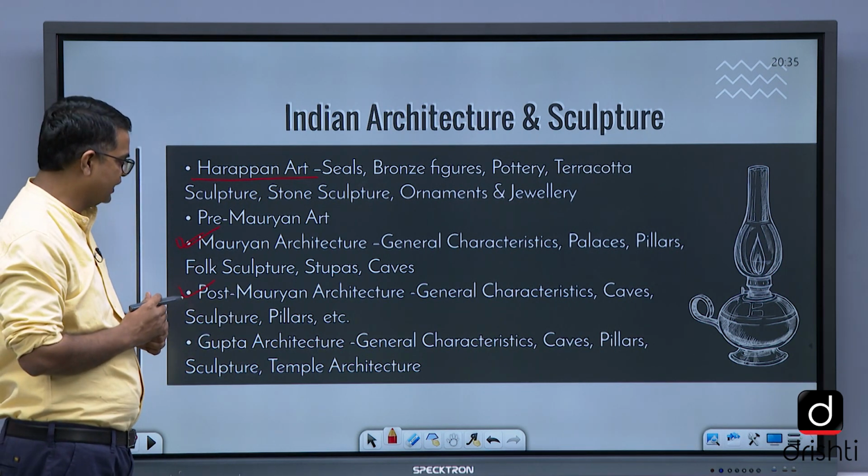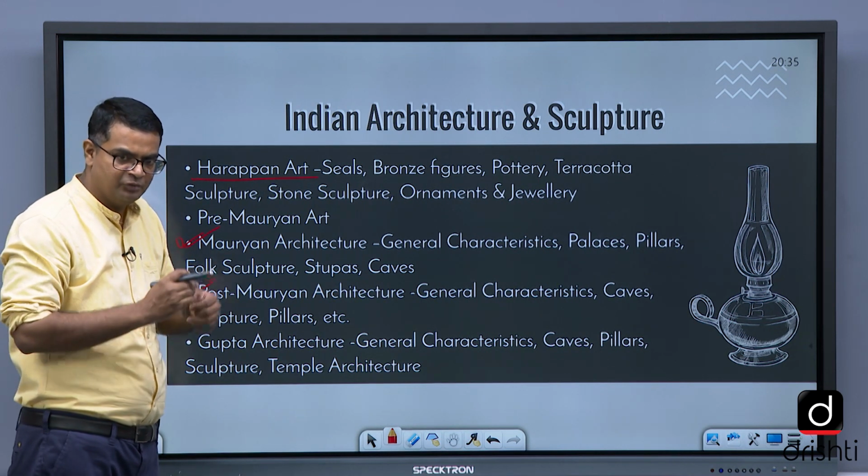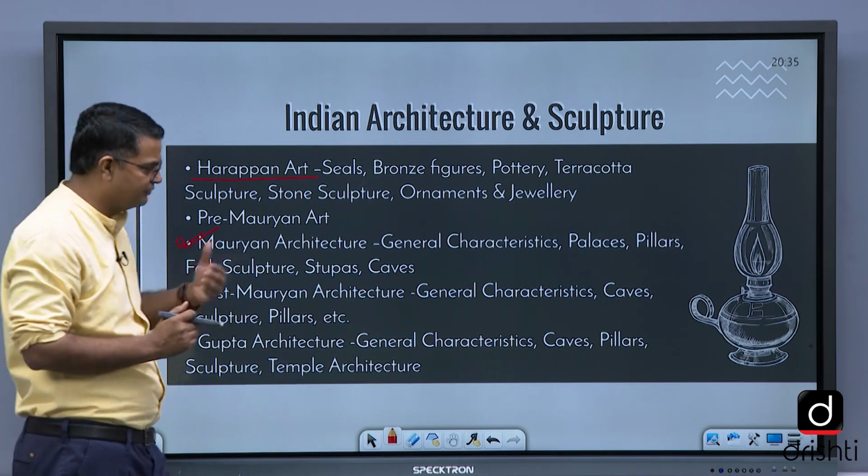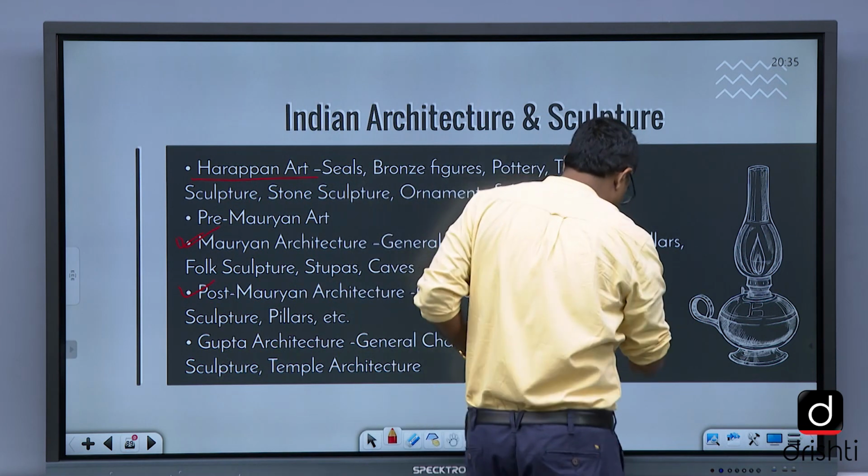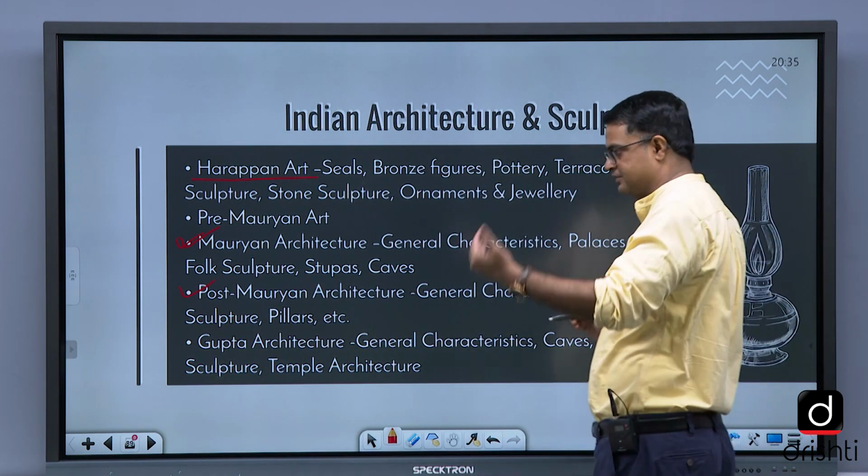Post-Maurya architecture, general characteristics of post-Maurya architecture, that is caves, Ajanta and other caves.